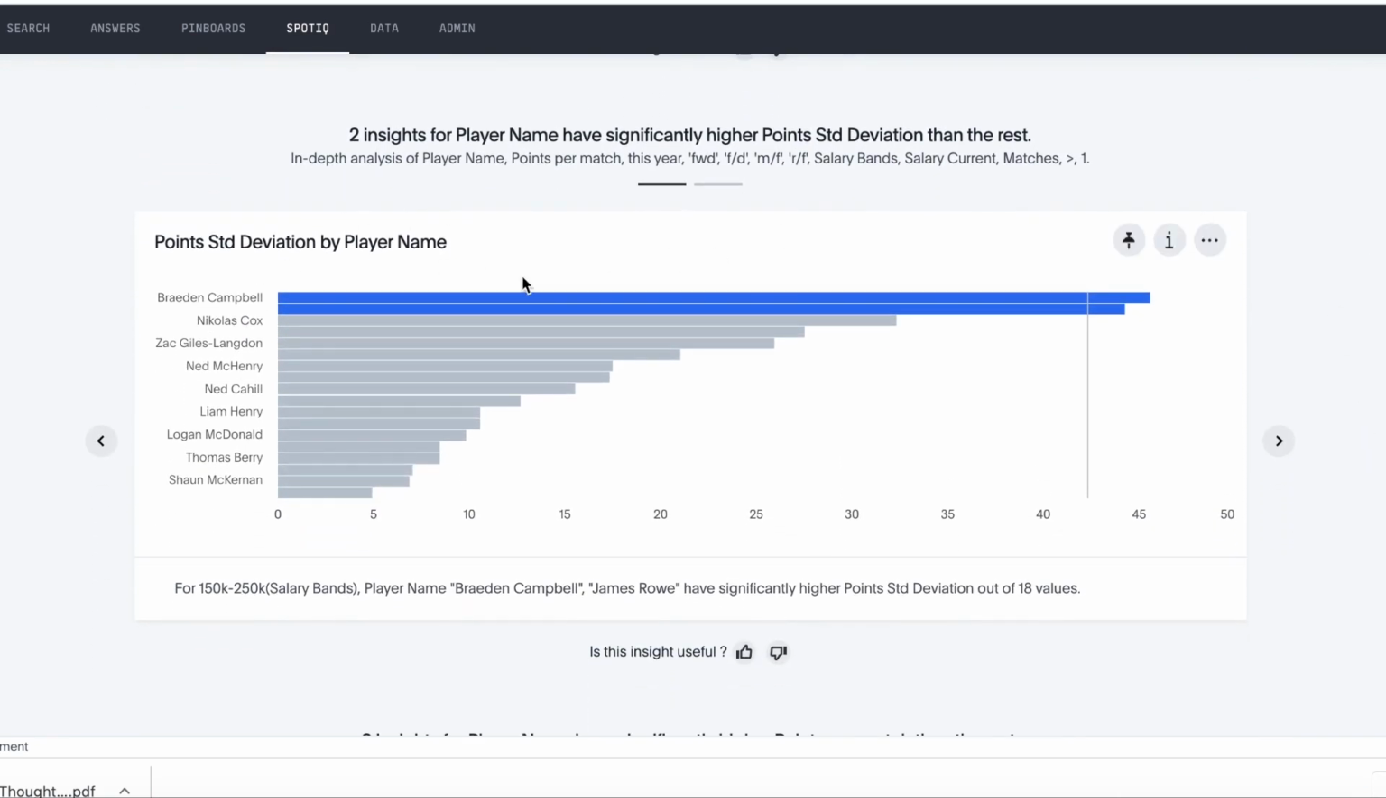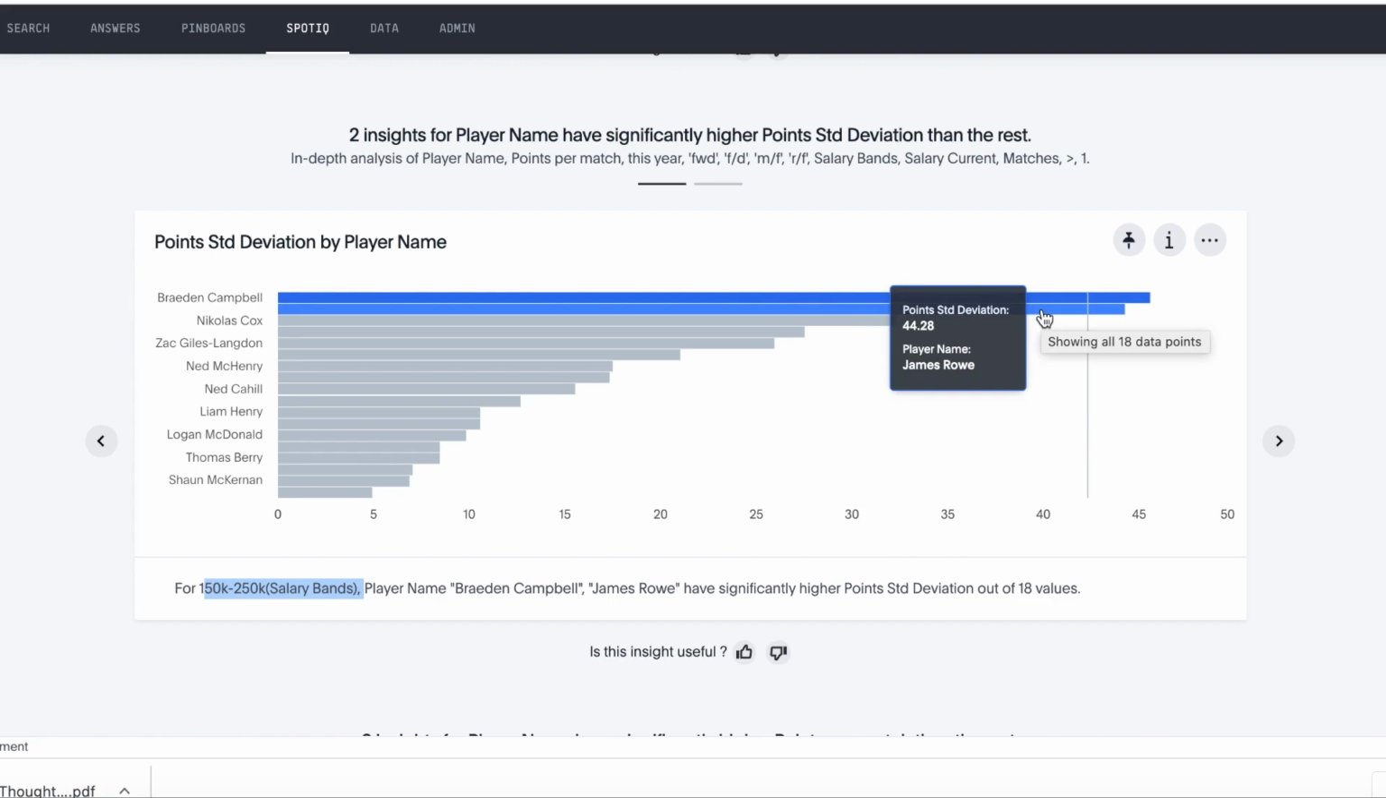So the standard deviation. So the standard deviation is returning a calculation for how much variance there is between players' performance. So in Supercoach, this is where we want players to have very low standard deviations. That means their points per match is consistent. So again, it's found 2 insights. The first one here is that there are 2 players where the standard deviation is much higher than their colleagues in the 150 to 250k salary band. So these are Braden Campbell and James Rowe.